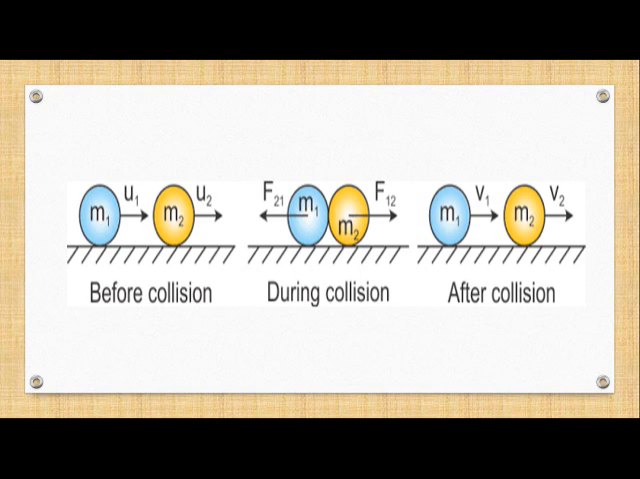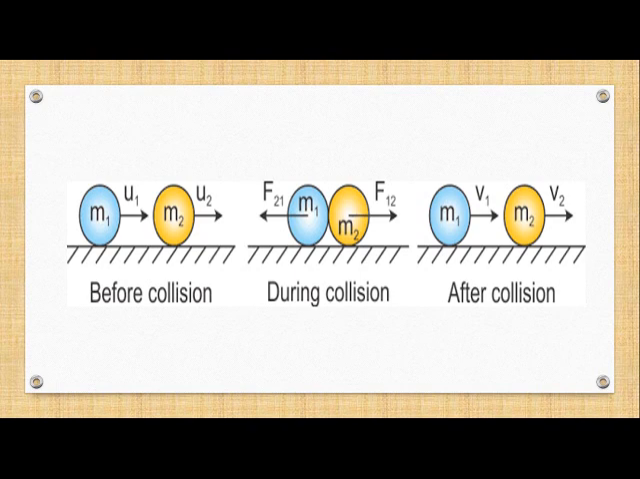So children, before collision, we imagine that there are two balls, one is a blue ball and another is a yellow ball. Let us consider, children, the mass of the blue ball as m1 and the mass of the other ball as m2. And initially their velocities are u1 and u2. We must always remember that the yellow ball is initially at rest and the blue ball is in motion.